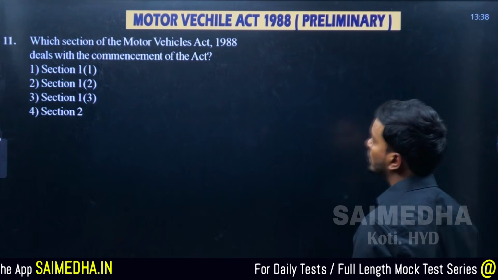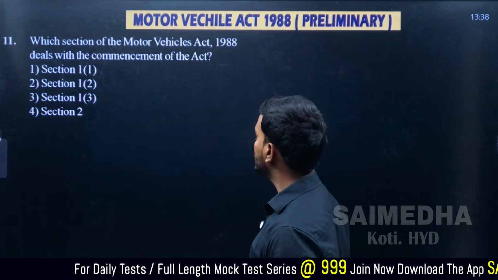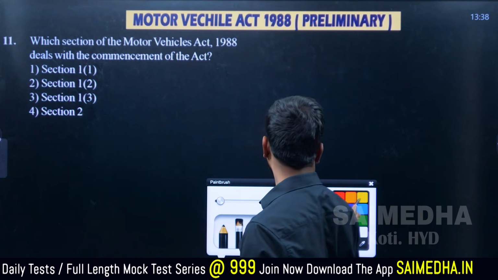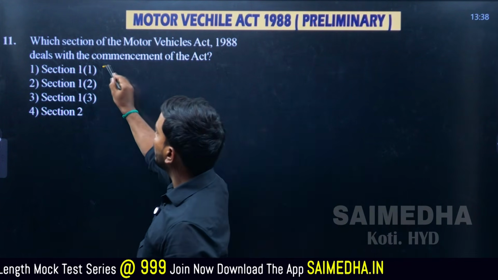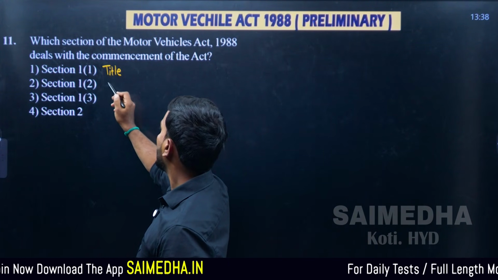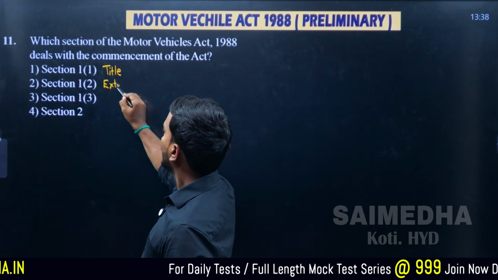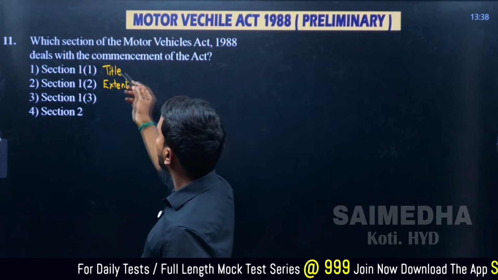Moving on to question number 11: which section of the Motor Vehicles Act 1988 deals with the commencement of the act? Section 1 is talking about the title, section 2 talks about the extent, that is whole of India, and section number 3 talks about commencement.